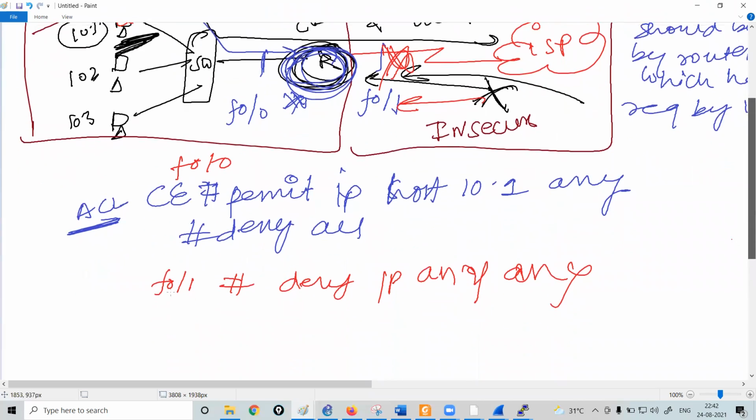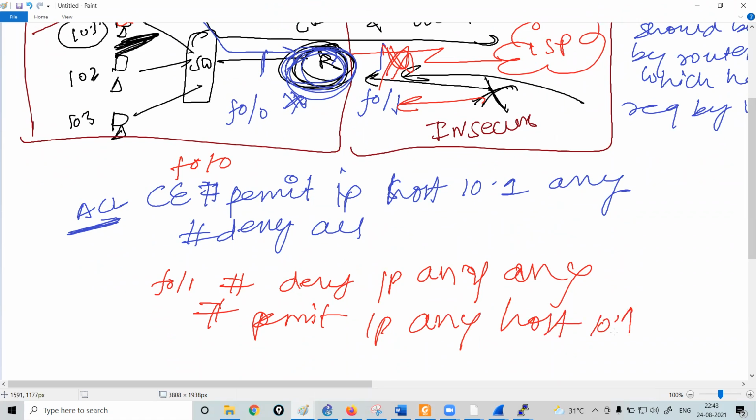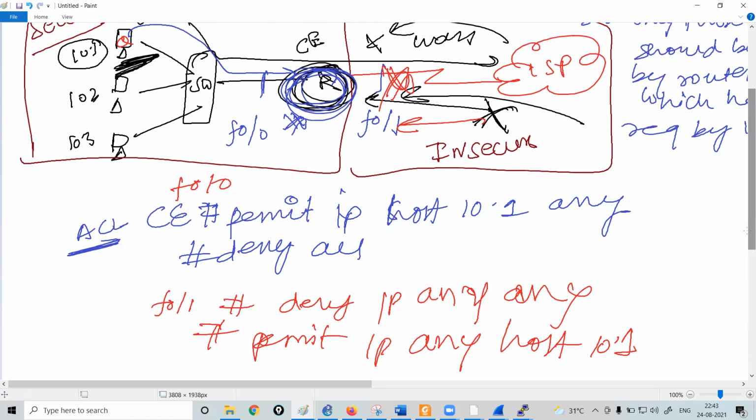You will say, sir, okay, what I can do is create an ACL on the router that permits IP source any and destination 10.1. This is something you can do, right? But let's say if I, or your manager, asks you to only allow HTTPS packets, then what are you going to do?